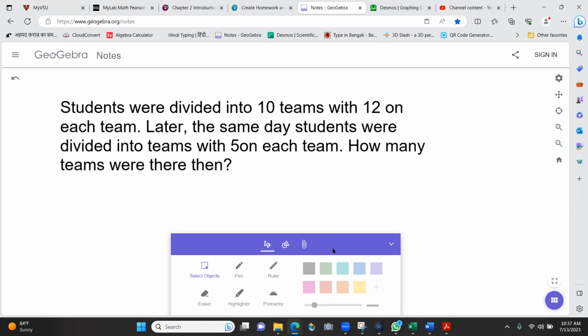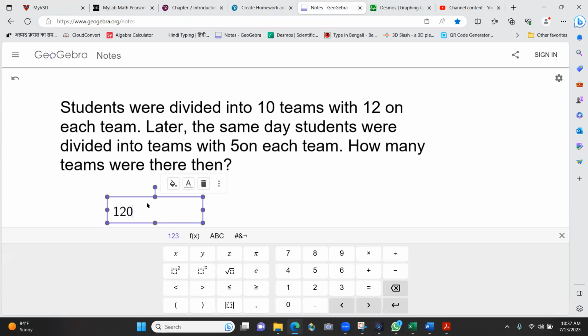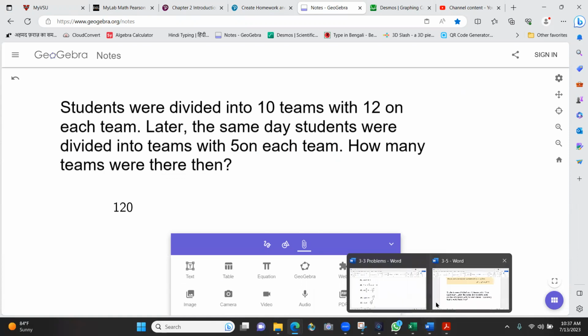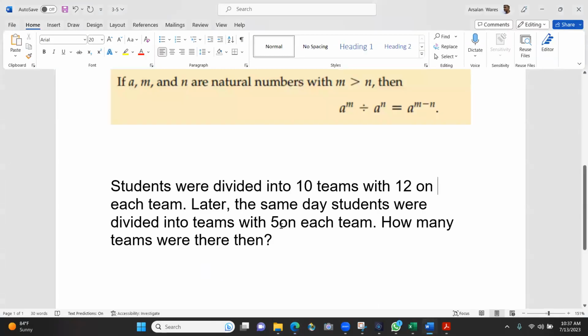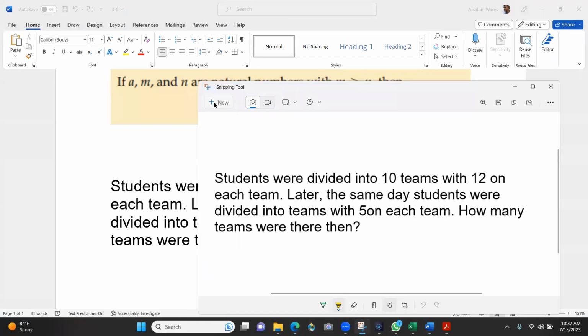Well, that tells me right away I'm talking about 120 kids. 120 kids are there. Fine. Later, the same day, students were divided into teams with 5 on each team. Okay, I can handle that.